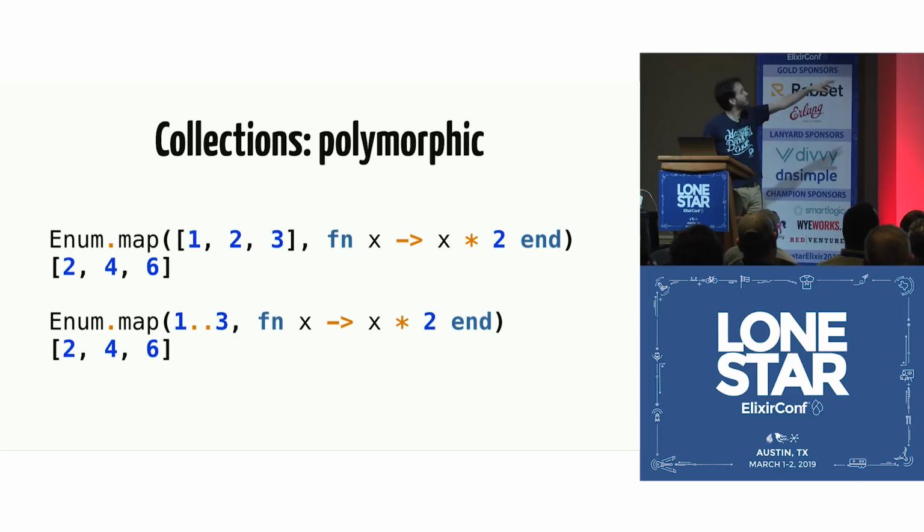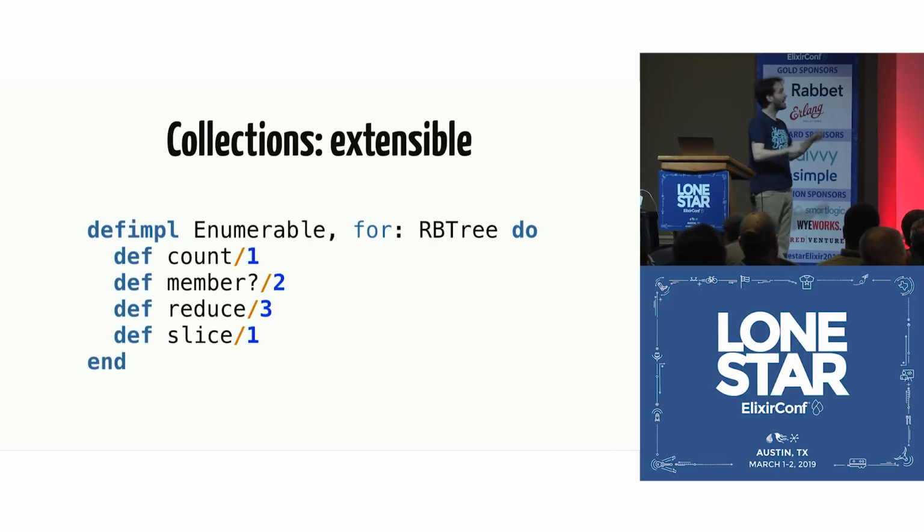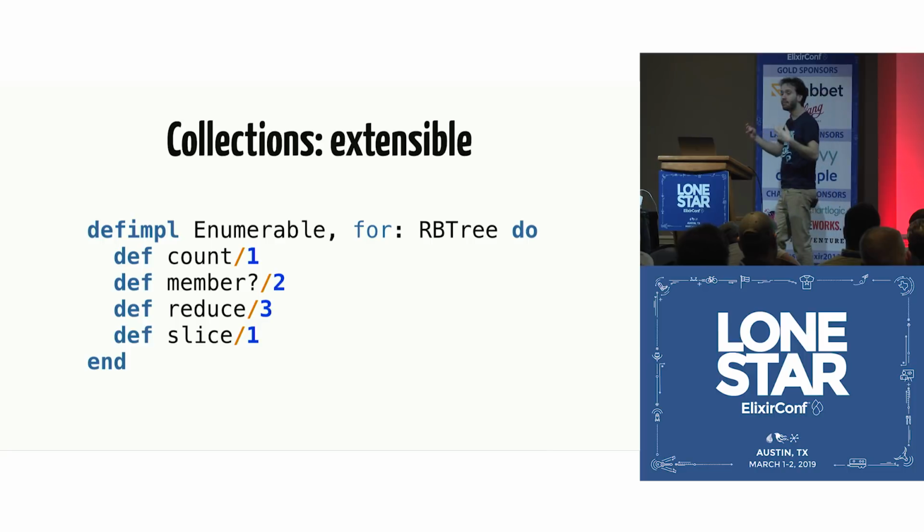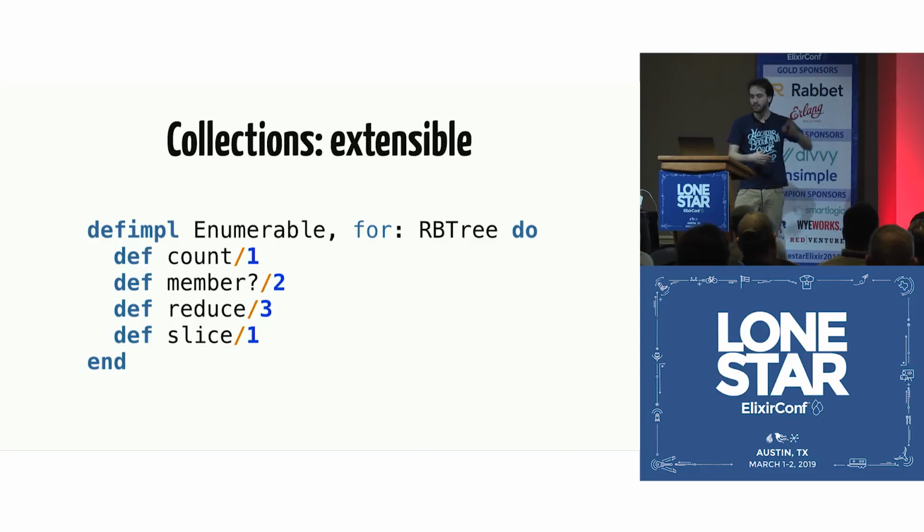Let me roll back here a little bit. The module that we use to work with collections in Elixir is the Enum module. And as we see here, it's polymorphic, but it's also extensible because behind the scenes, the Enum module calls the Enumerable protocol. And a protocol can be implemented at any time for any data structure. So if you have your own collection like a red-black tree, you can just implement the Enumerable protocol, and now Elixir can work with your collection as well.